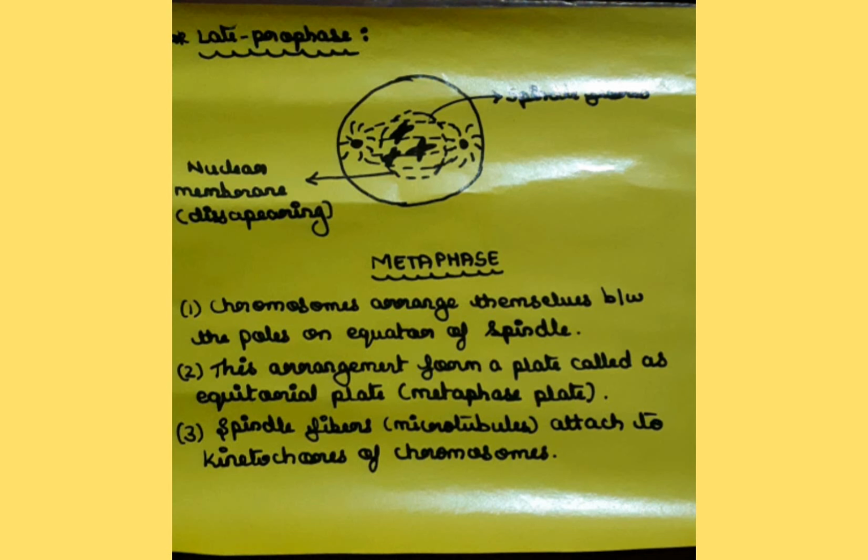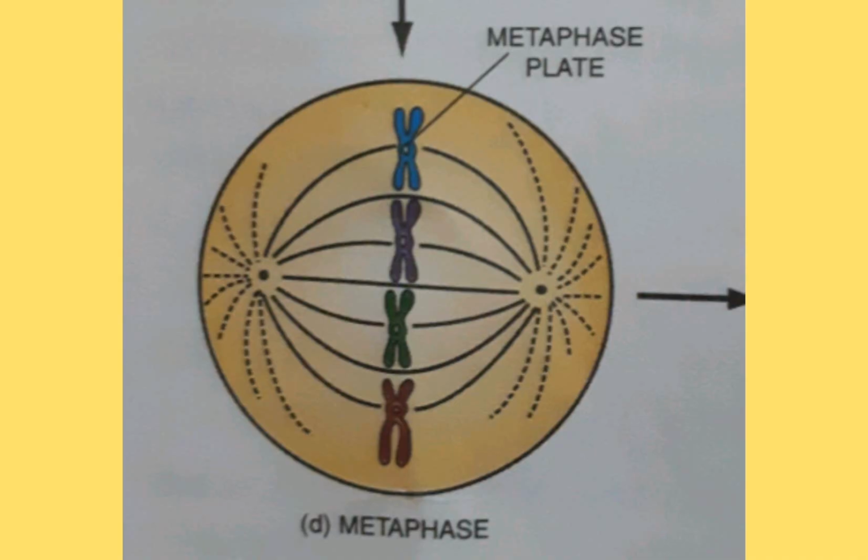In the metaphase, the chromosomes arrange themselves between the poles, at the equator of the spindle, and this arrangement forms a plate. We call it the equatorial plate, or the metaphase plate. The spindle fibers, also called microtubules, get attached to the kinetochores of the chromosomes. I will show you the picture of metaphase. See how the chromosomes are arranged in the equatorial plate, and the metaphase plate you can also see there, and the spindle fibers are formed. This is the metaphase.